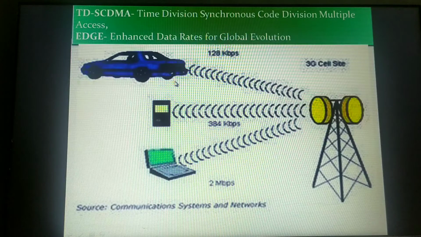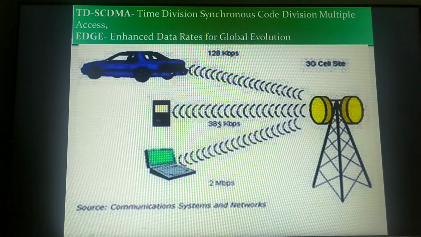When you are entering a new city, at the initial stage your mobile will again start experiencing some network, and then you may start receiving network signals. Because you are moving outside the network, you will experience very little data. That's why whenever you're moving in a car, it promises around 128 kilobits per second.